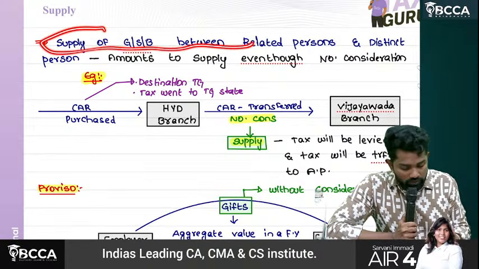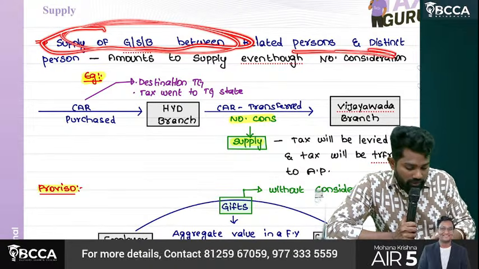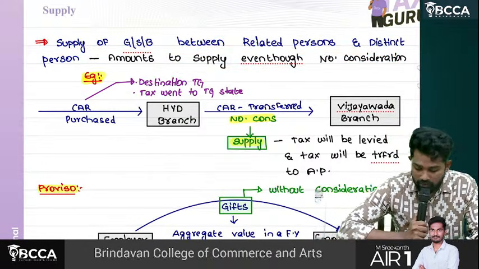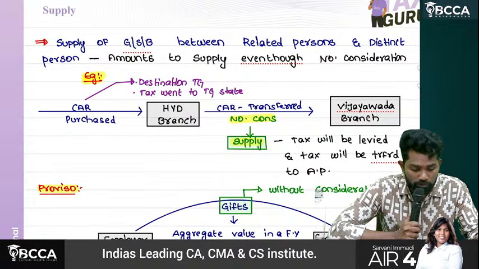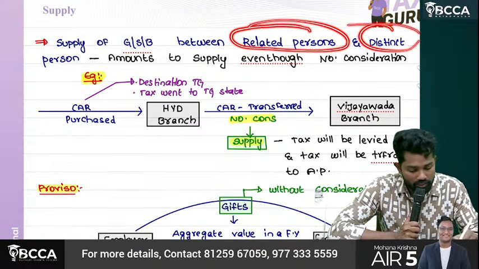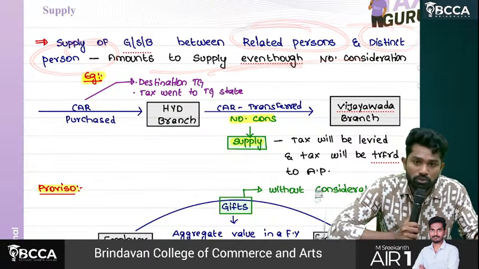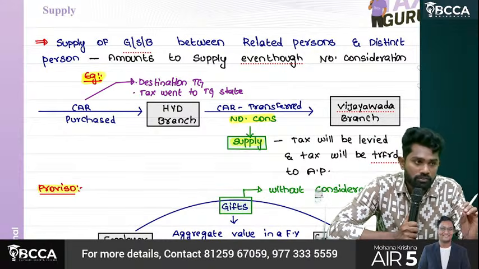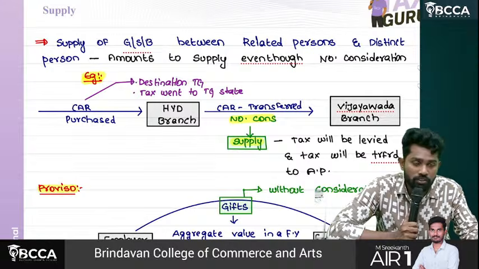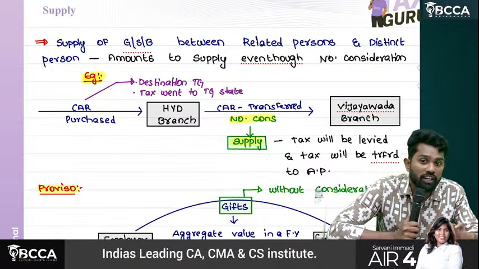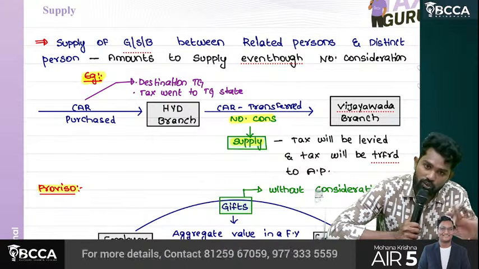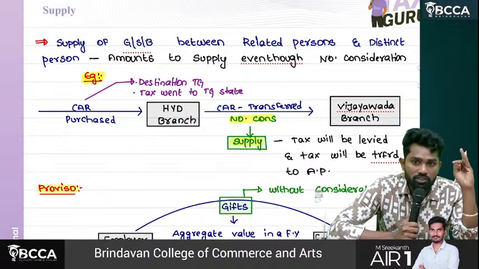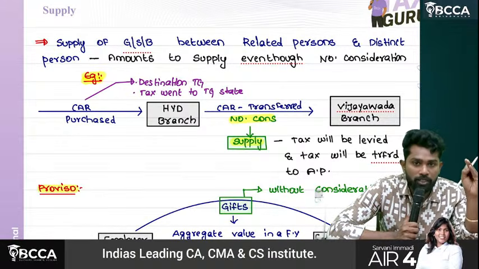Supply of goods, services or both between related persons and distinct persons also amounts to supply even though there is no consideration. Supply of goods, services or both between whom? Related persons and distinct persons also amounts to supply. Between two related persons, say you have one branch in Hyderabad, another branch in Bangalore. From branch 1 to branch 2, if you send any goods or services, even though no consideration, still it amounts to what? Supply. That's the third point. Supply of goods, services or both between related persons and distinct persons.